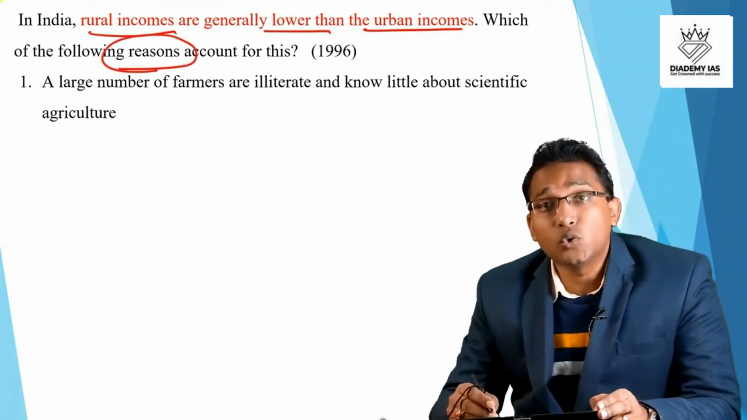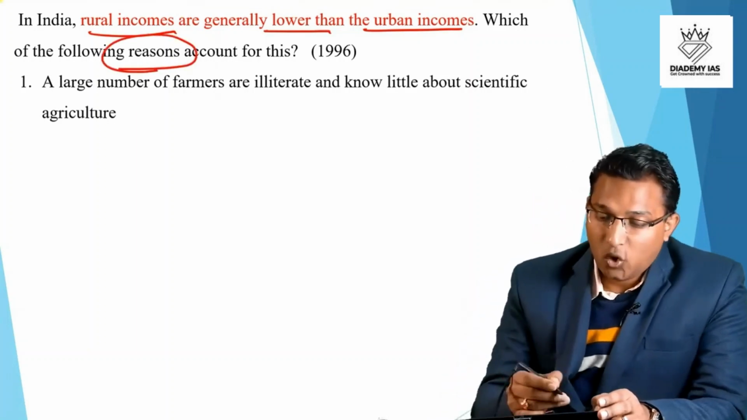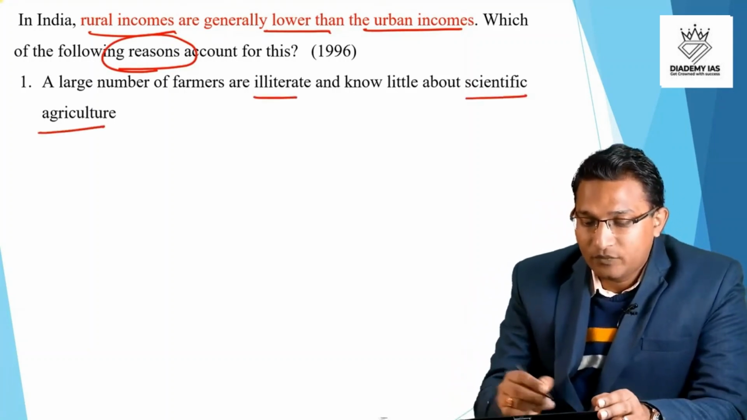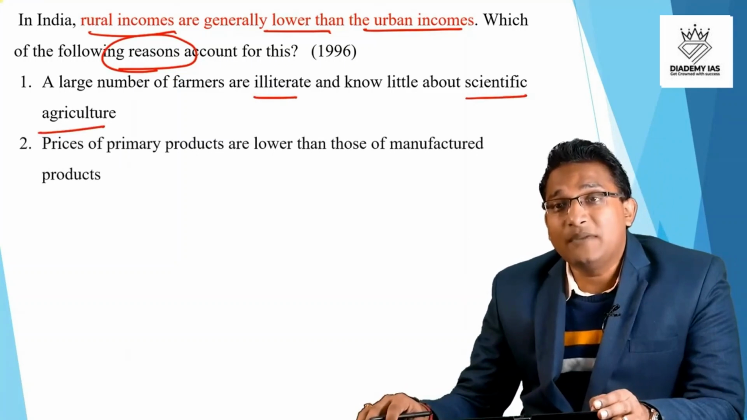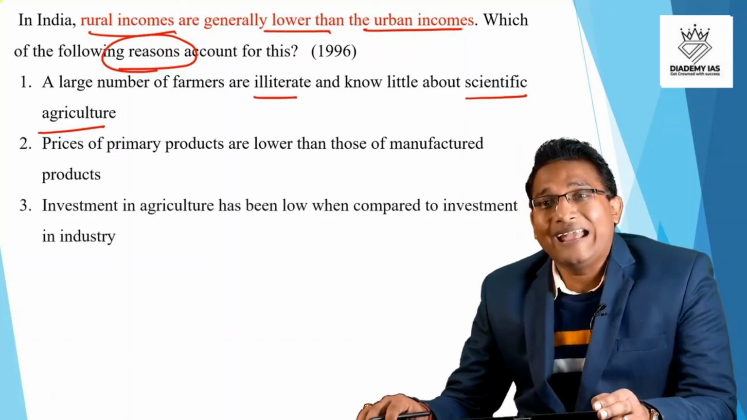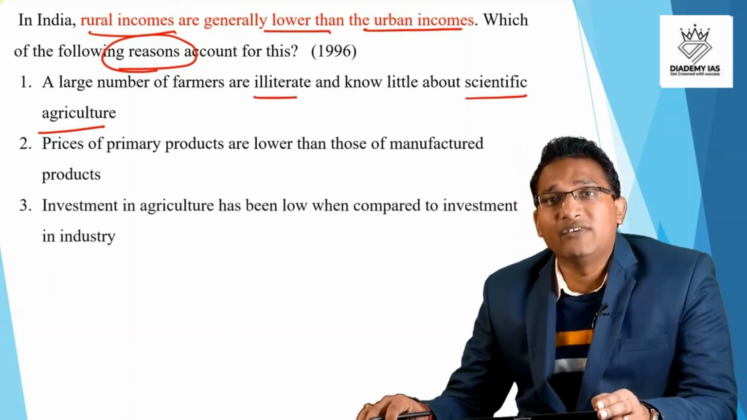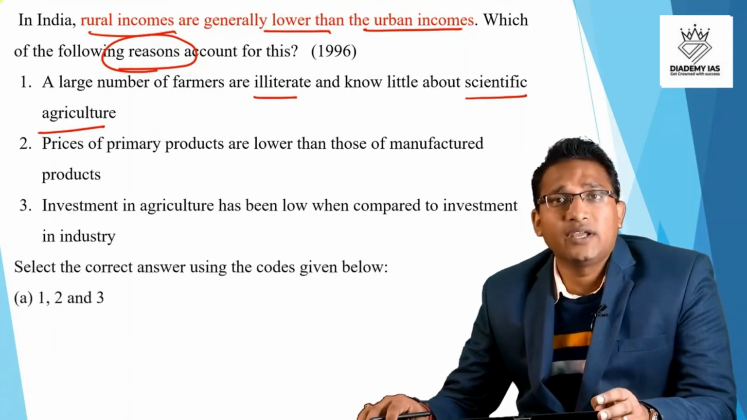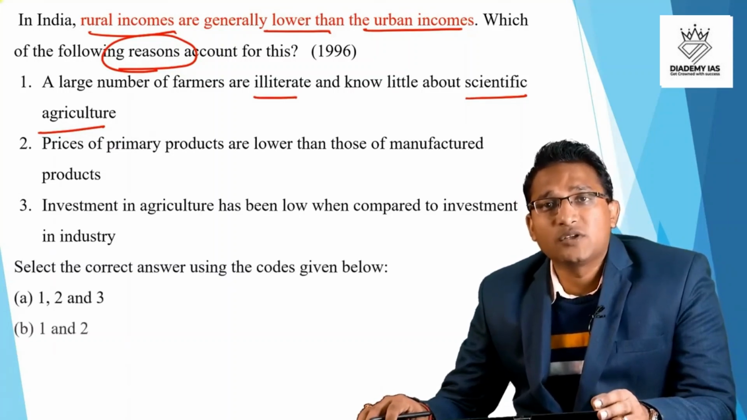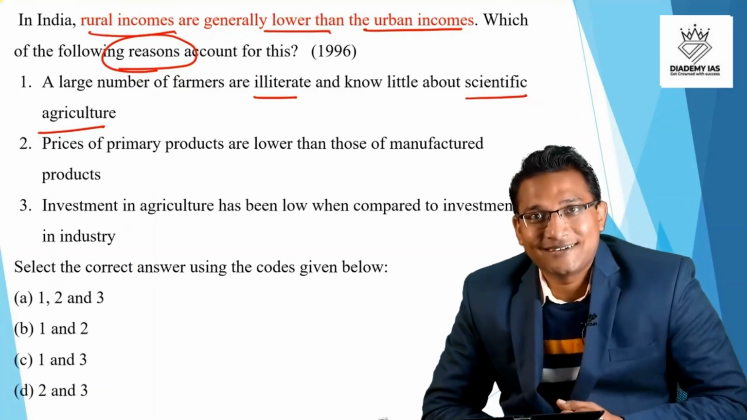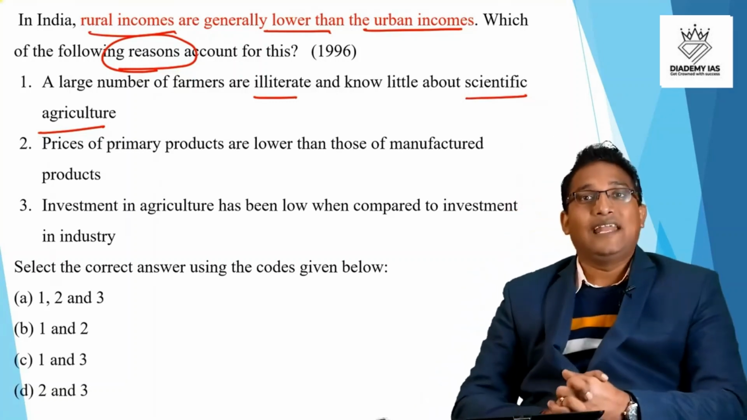So what is the reason for rural income being lower than the urban income? Option A, a large number of farmers are illiterate and know little about scientific agriculture. Option B, prices of primary products are lower than those of the manufactured products. Option C, investment in agriculture has been low when compared to investment in the industry. Select the correct answer based upon the codes given below. Option A, 1, 2 and 3. Option B, 1 and 2. Option C, 1 and 3. And option D, 2 and 3. So I am giving you 1 minute. So take 1 minute and answer this question and then we will discuss.